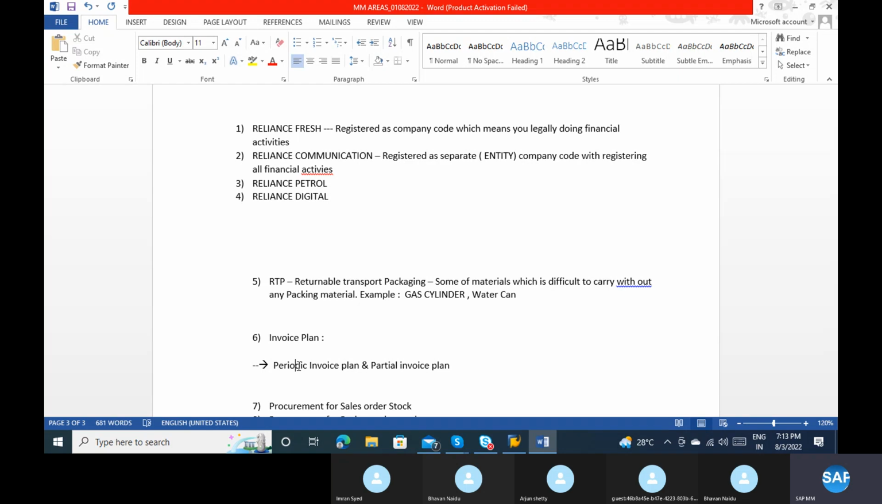Before that, we are planning the invoices periodically or partially. So there are two concepts: periodic invoice plan and partial invoice plan. What do you mean by periodic invoice plan? We are planning periodically to generate the invoice automatically. Can you give me an example? What exactly is the best example for this?